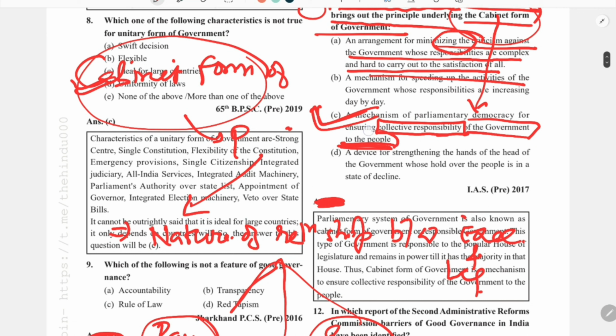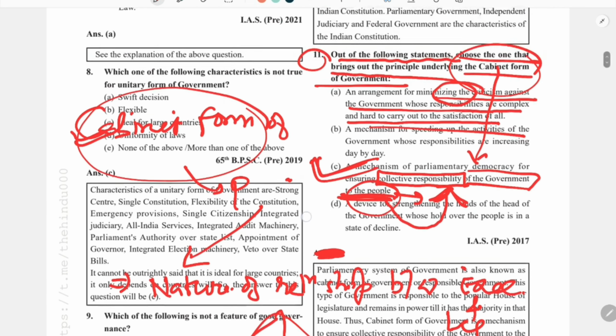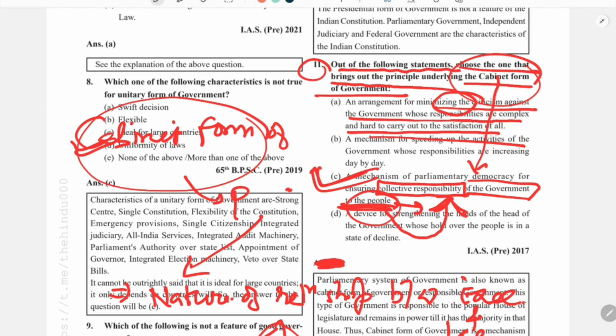Indirectly, the members sitting in the legislature, as I told you, ask questions from the government, that is the executive. They are the representatives of people, so indirectly the people are making the government responsible for their acts and policies. So this is the correct statement, which tells the basic principle underlying the cabinet form of government, or parliamentary form of government. So the correct answer is C. C is the right answer.